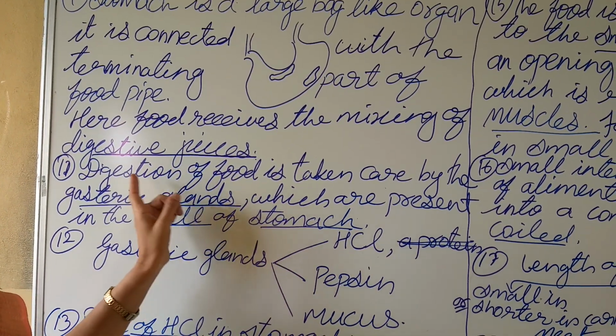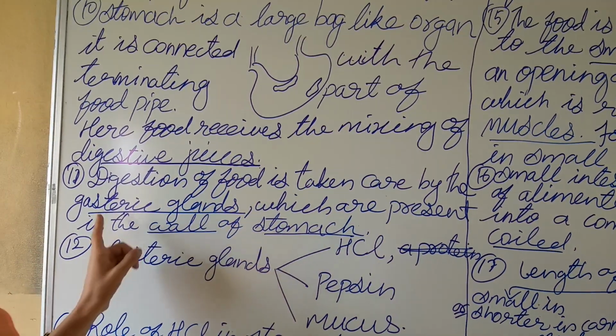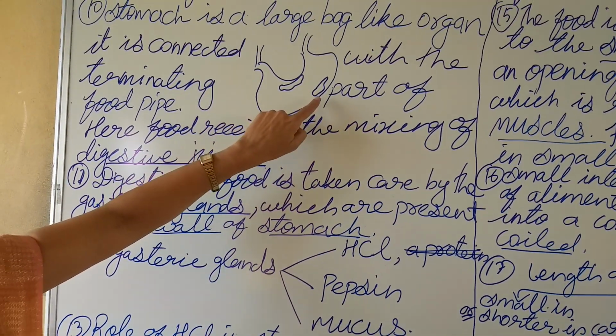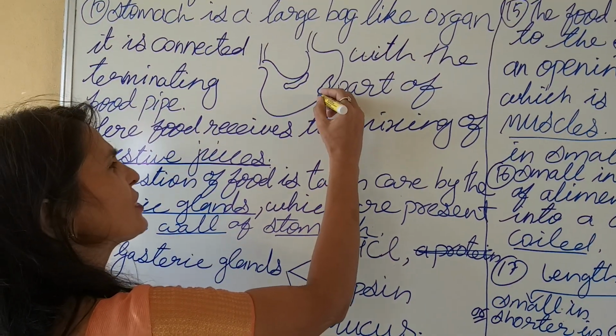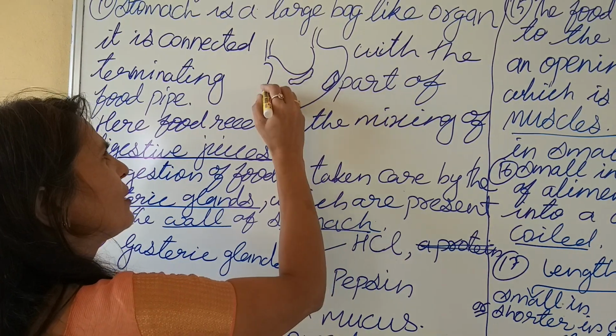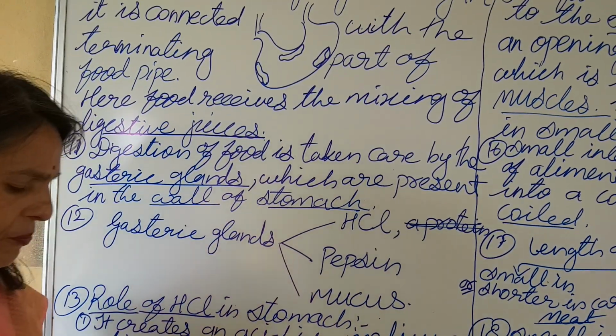The gastric glands are present in the lining, in the wall of the stomach. As you see, I have drawn it already. These gastric glands are adhered to the wall of the stomach. Okay.